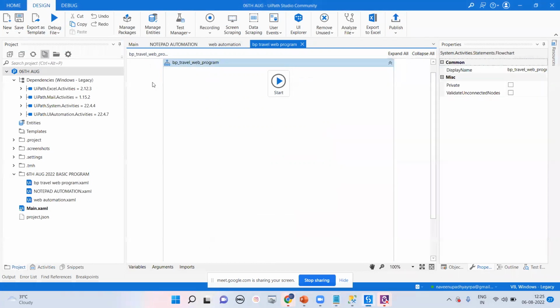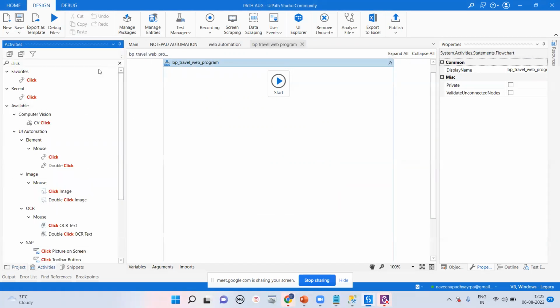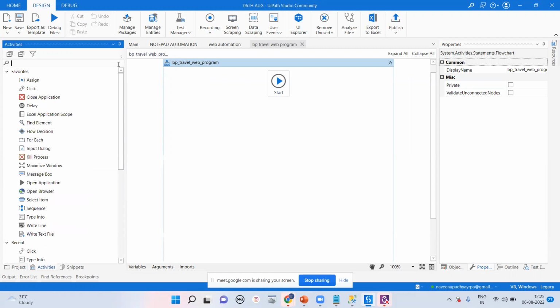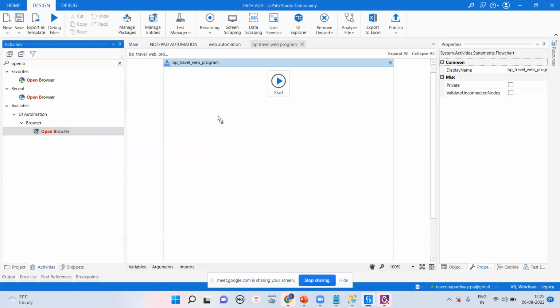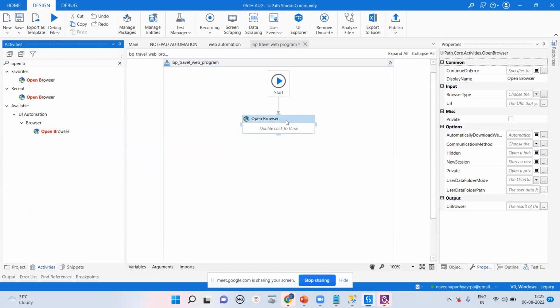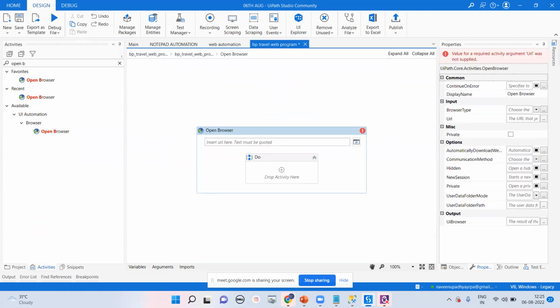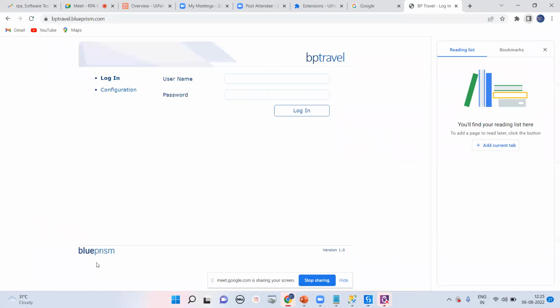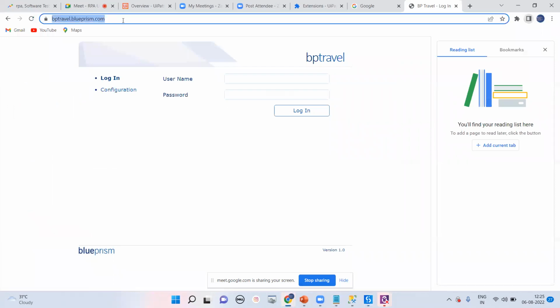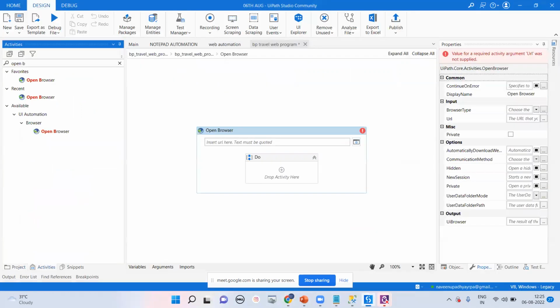Let me go for the open browser activity. Here we are going for this particular open browser, and we are going to copy this particular URL, that is the BP table. We are going for that, and in this particular UiPath, we are going to pass these things.